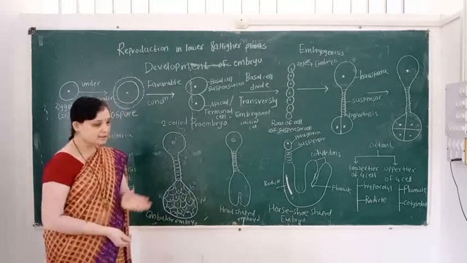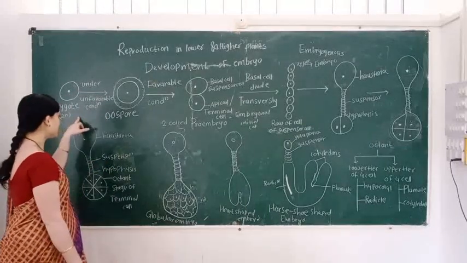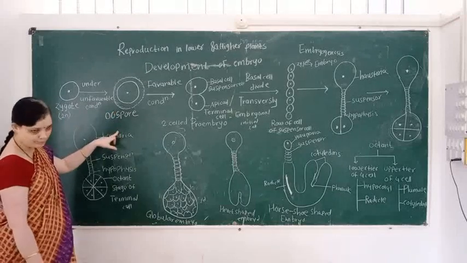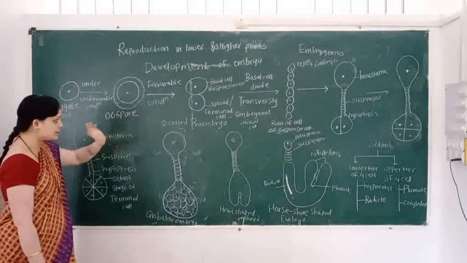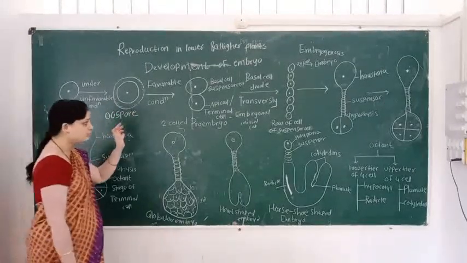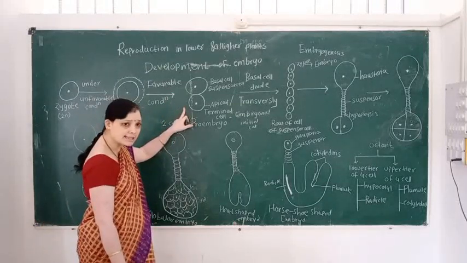You understand these 3 changes? In the first step, zygote develops into the oospore. This oospore, under favorable conditions, undergoes a transverse division. Then there is the formation of 2 unequal cells.